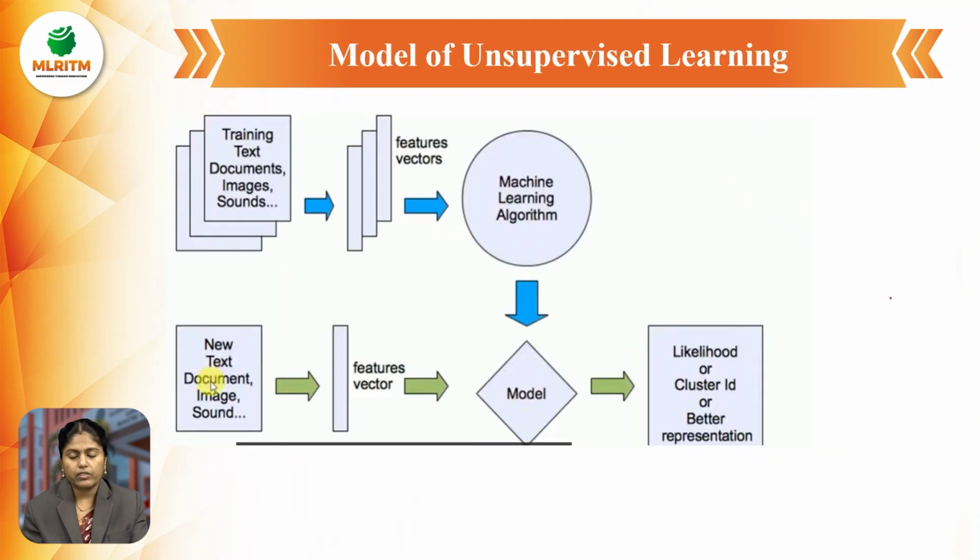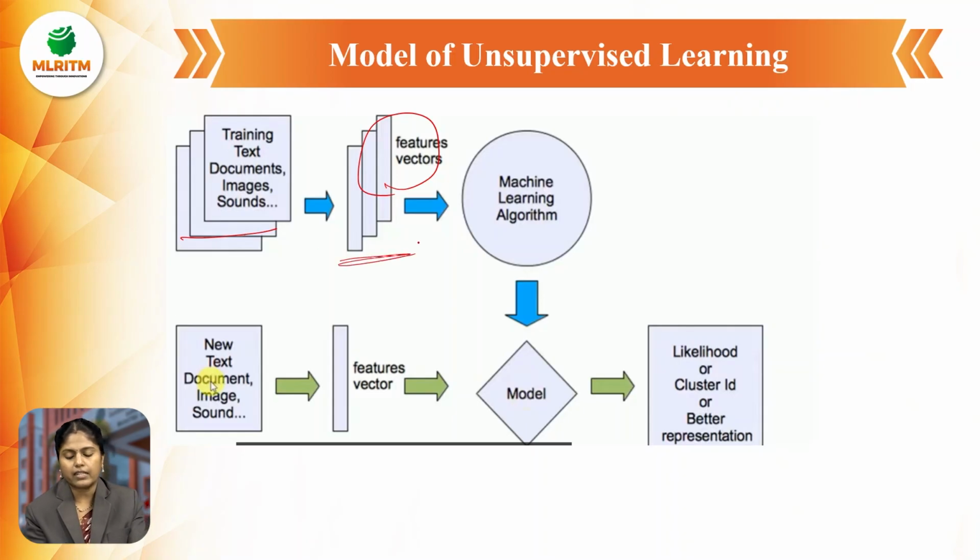Okay, and the next one is the model for unsupervised learning. Previously we saw the model for supervised, and this is the model for unsupervised learning. See, in this unsupervised learning, we are giving some training text. Here also we give some training text, and the text may contain some documents, some images, and some sounds. And again we send this to the feature vectors. This particular data is sent to the feature.